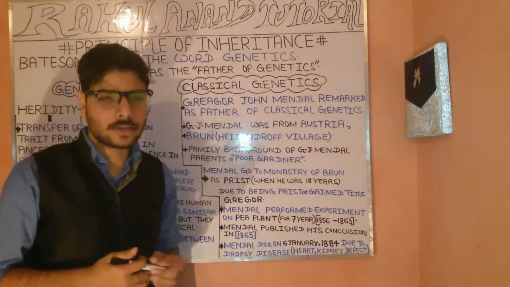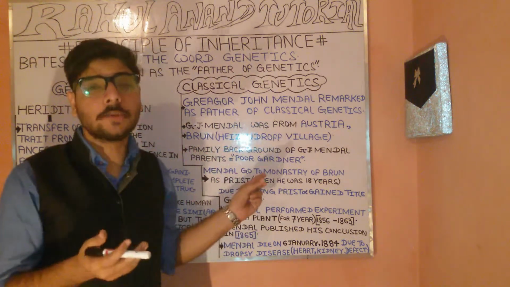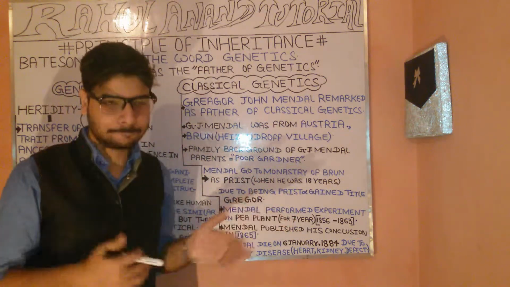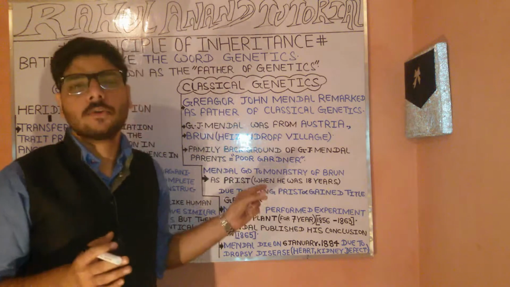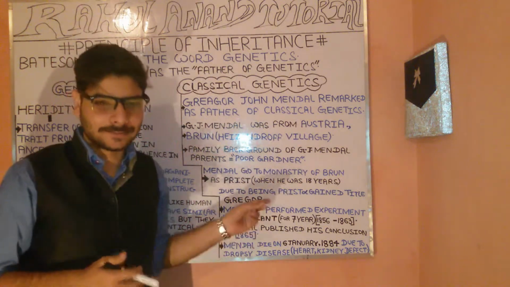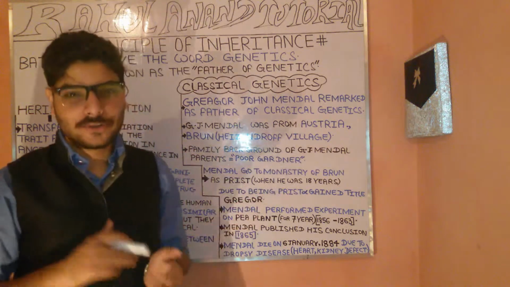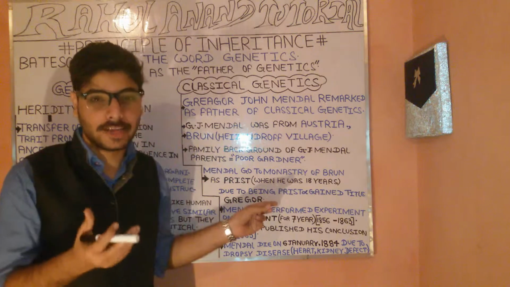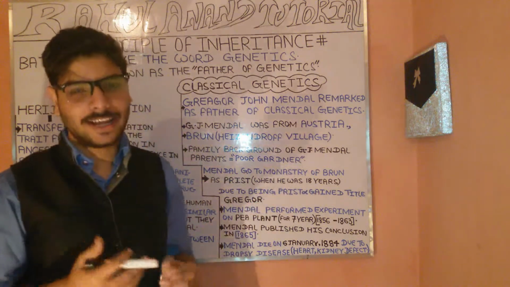Now, talking about his family, he was literally from a poor gardening family. At the age of 18 years, where did he go? He went to the monastery of Brno, and his title as well as name was with reference to Gregor.